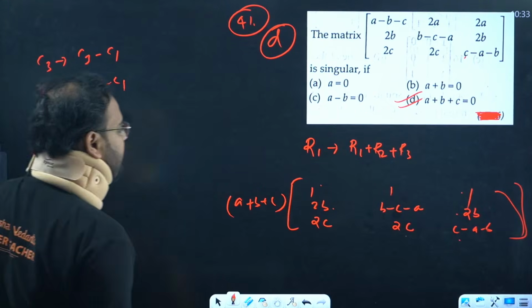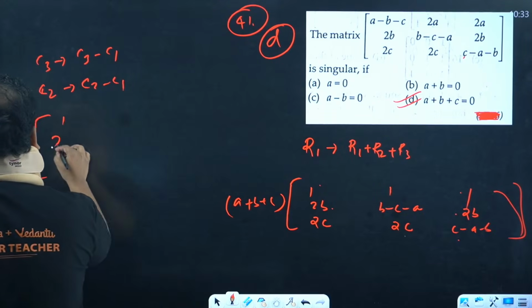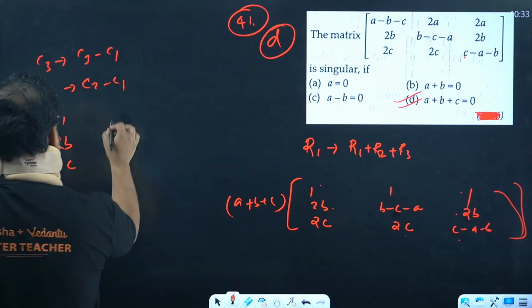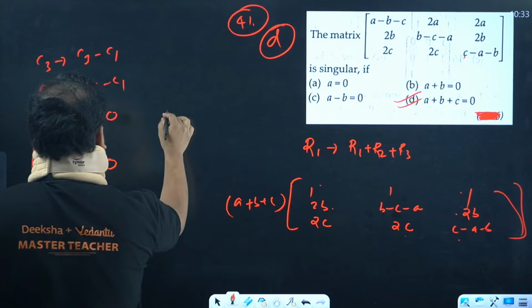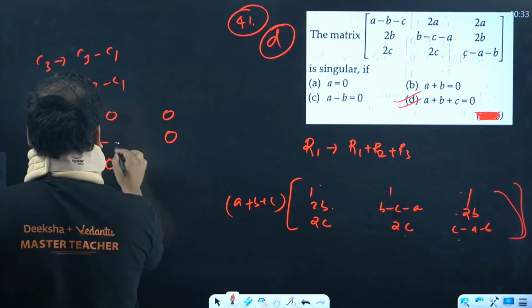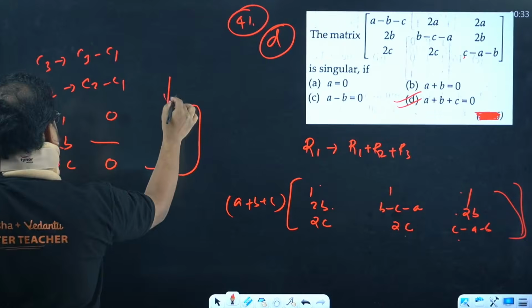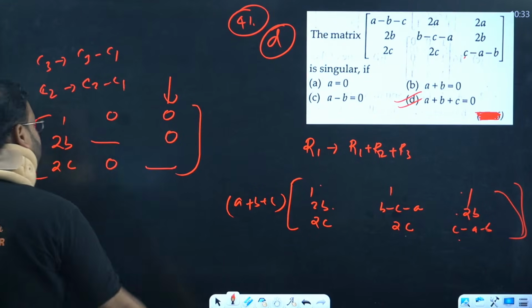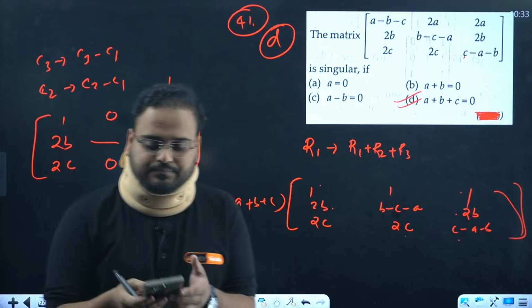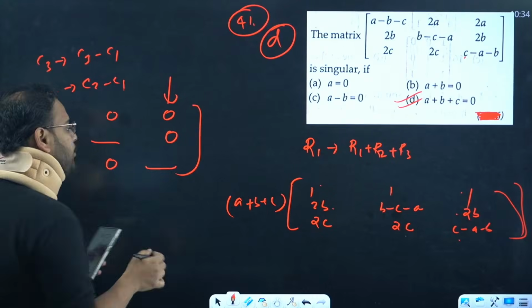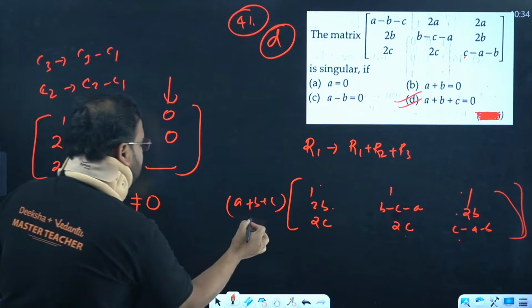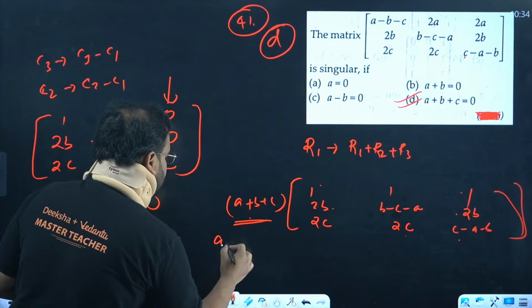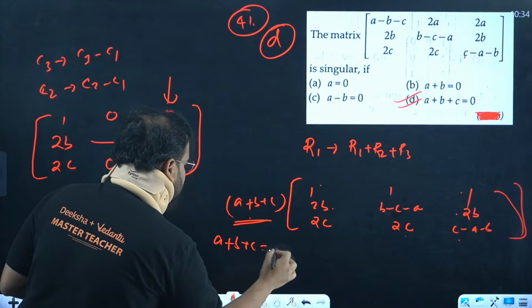Okay, basically what you're going to have now, you'll have this as 1, 2b, 2c, you'll have over here 0, and you'll have some term over here, you'll have this also as 0, this 2 as 0, you'll have some term over here. So you can find across the row number, the column number 3, you'll get the multiplication done. Please do it. Okay. So basically what is going to happen now, this particular determinant will come as non-zero. Non-zero means, the answer means this has to be 0, sir. So a plus b plus c comes as 0.